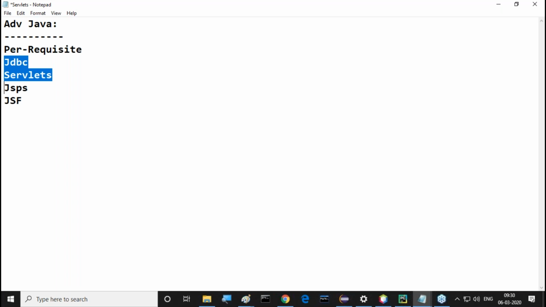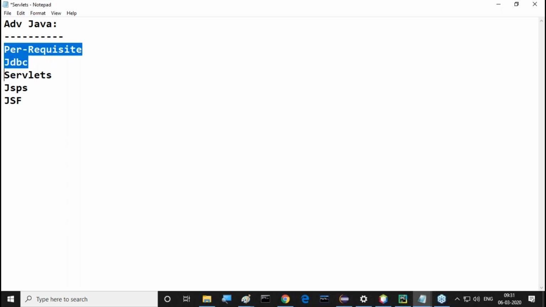Both are moving there, and at one particular point of time, some part of JDBC will be completed and some part of the servlets will be completed. By the time we can use JDBC code inside the servlets in our application development. That I will take care. No need to worry for that. But both are not at all dependent. We can start both the technologies at a time. Understand it?